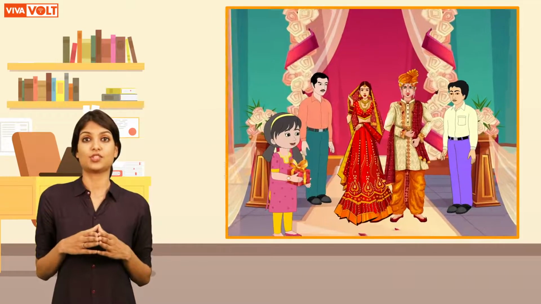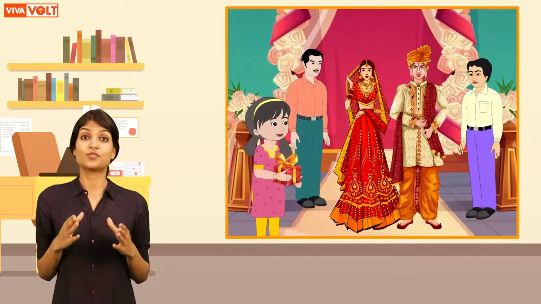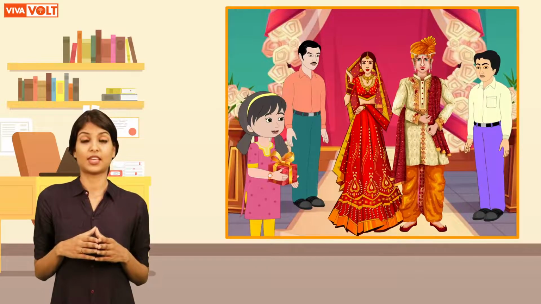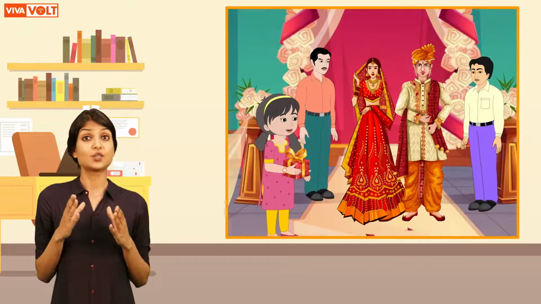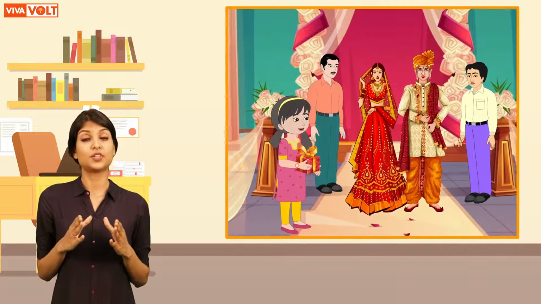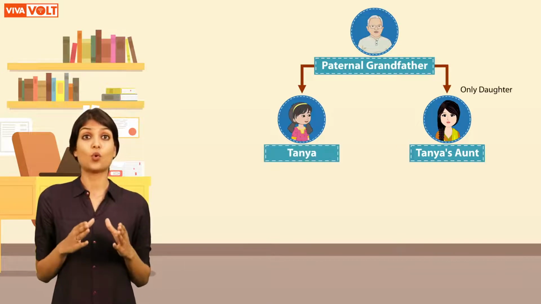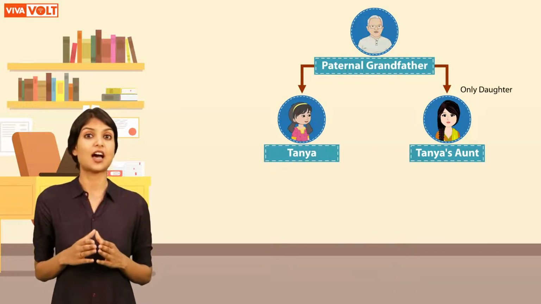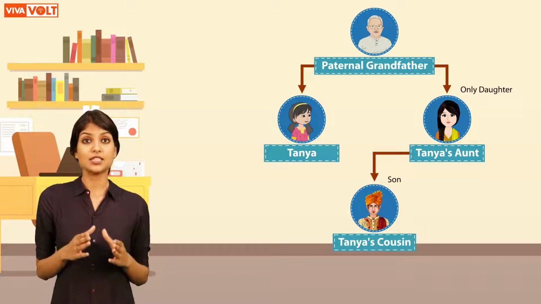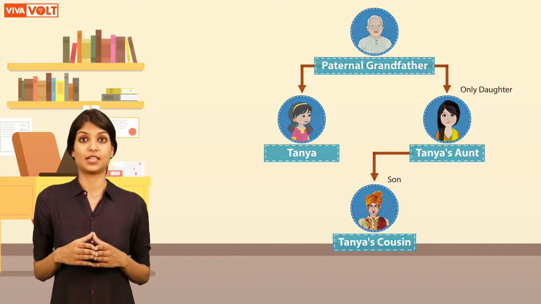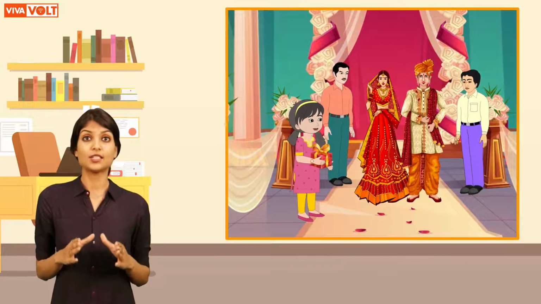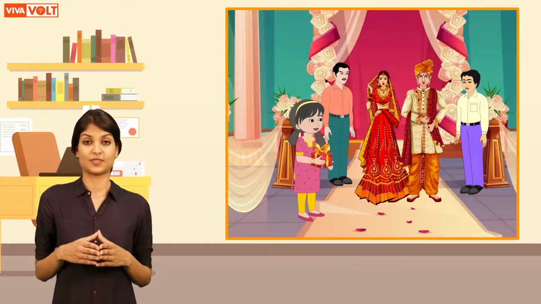Coming to the second question, let's find out whose wedding Tanya is attending. I told you before that she is going to attend the wedding of her paternal grandfather's only daughter's son. Tanya's paternal grandfather's only daughter is Tanya's aunt. Her aunt's son is her cousin. It means that Tanya is going to her cousin's wedding. That's easier now. Let's solve a problem to understand blood relations better.